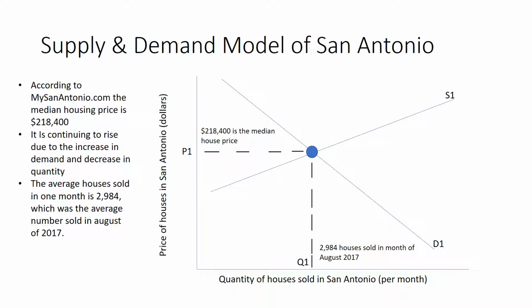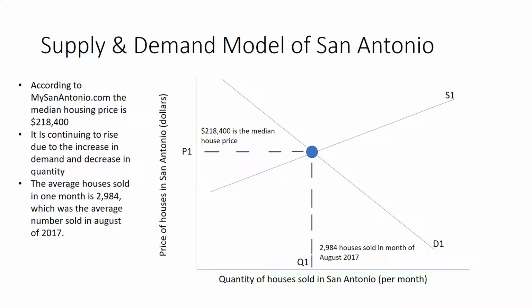According to mysanantonio.com, the median housing price is around $218,400, which is notated by P1 on the left of the graph, as well as the average houses sold in 1 month is around 2,984, which is the average number sold in August of 2017, which is notated by Q1 on the graph. In between P1 and Q1 is the equilibrium point, which is notated by the blue circle. Through the blue circle is the supply curve and the demand curve.